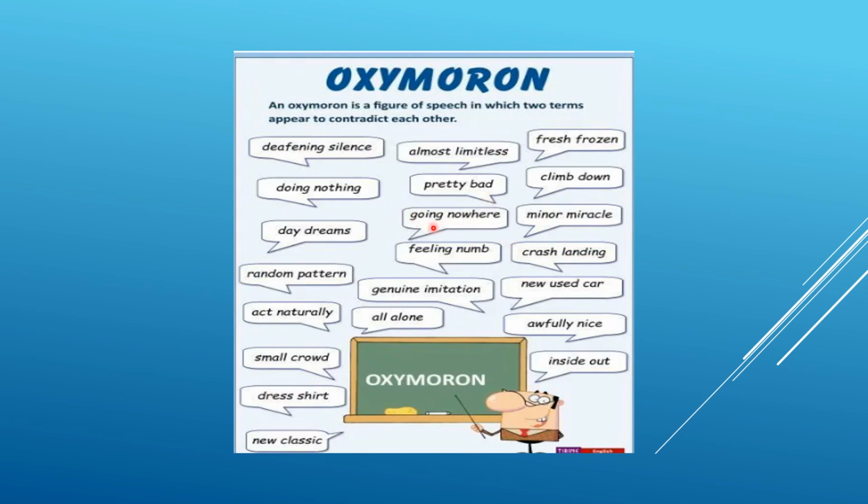Going nowhere, so you're going as well as nowhere. Feeling numb, genuine imitation, all alone. So if you're alone, then why is there an all? Again, the terms are contradictory. Fresh, frozen. So if something is frozen, that has been kept for many days, but fresh is freshly cut. So again, these two terms are contradictory. Climb down, minor miracle, crash landing, new used car, awfully nice, inside out. So all these terms are oxymorons.